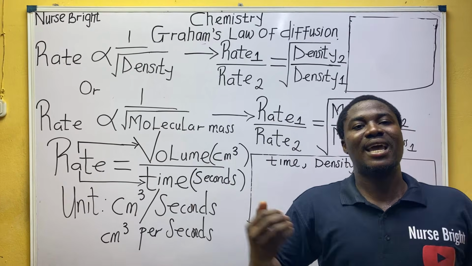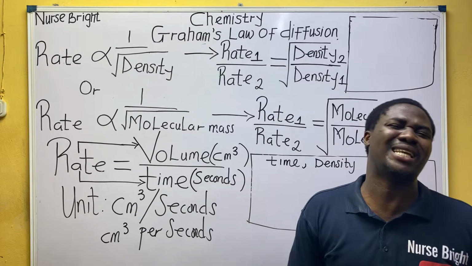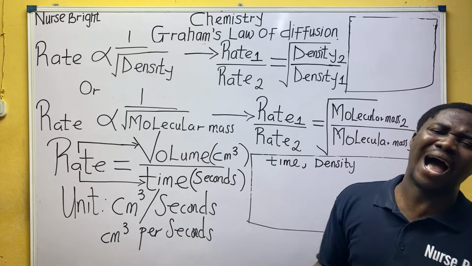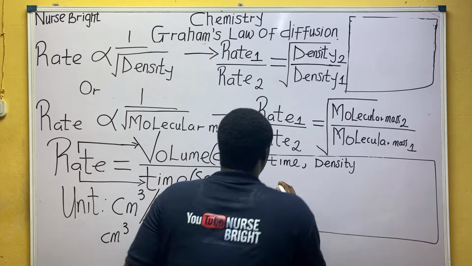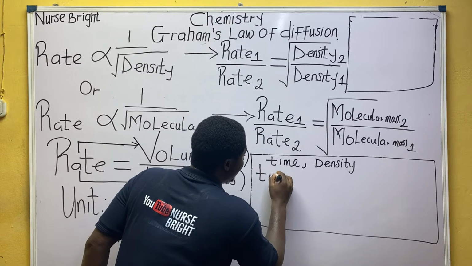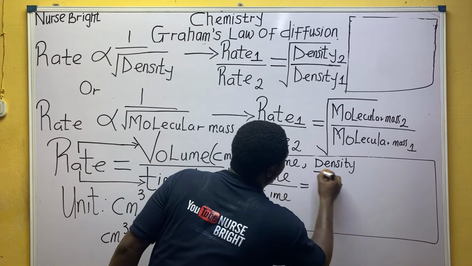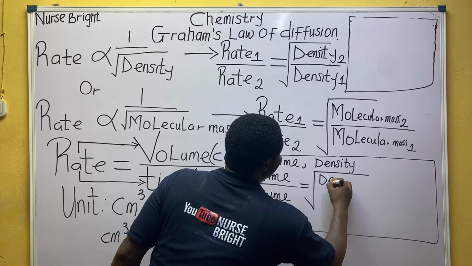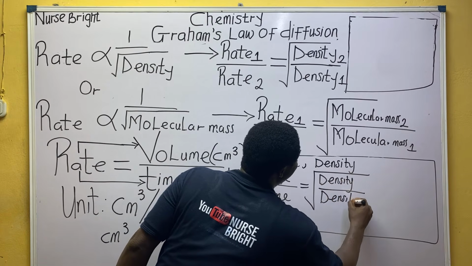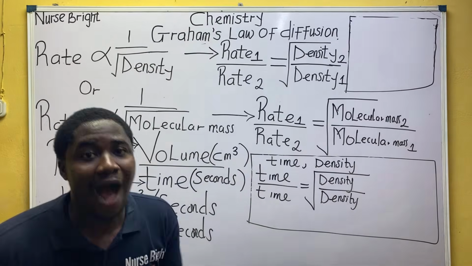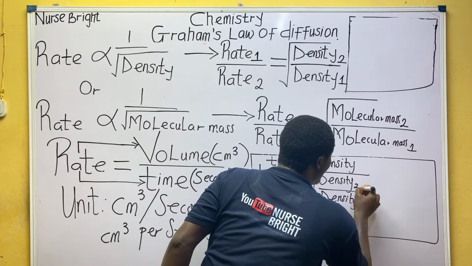Is it not inverse proportionality, time and rate? I taught us this many times. So if you want to relate, we write time 1 divided by time 2 is equal to the square root of density 2 over density 1. Remember, I told you, never alter this. Leave it like that.